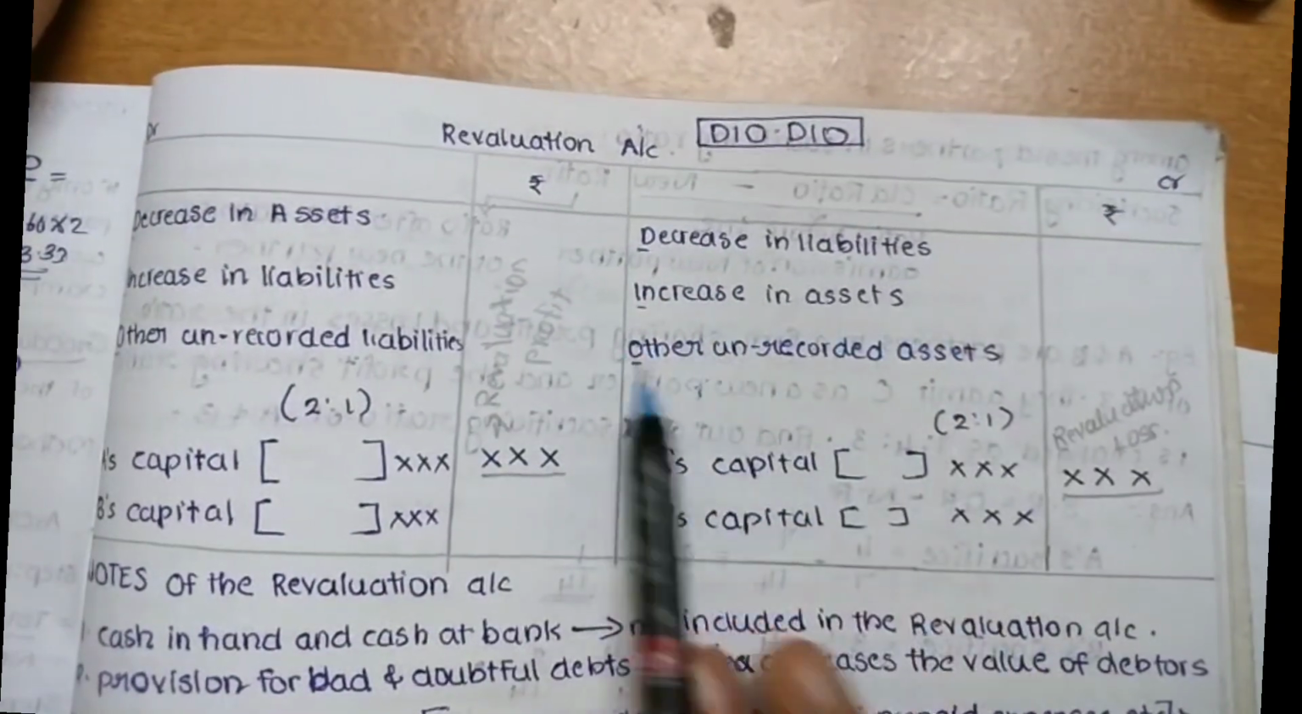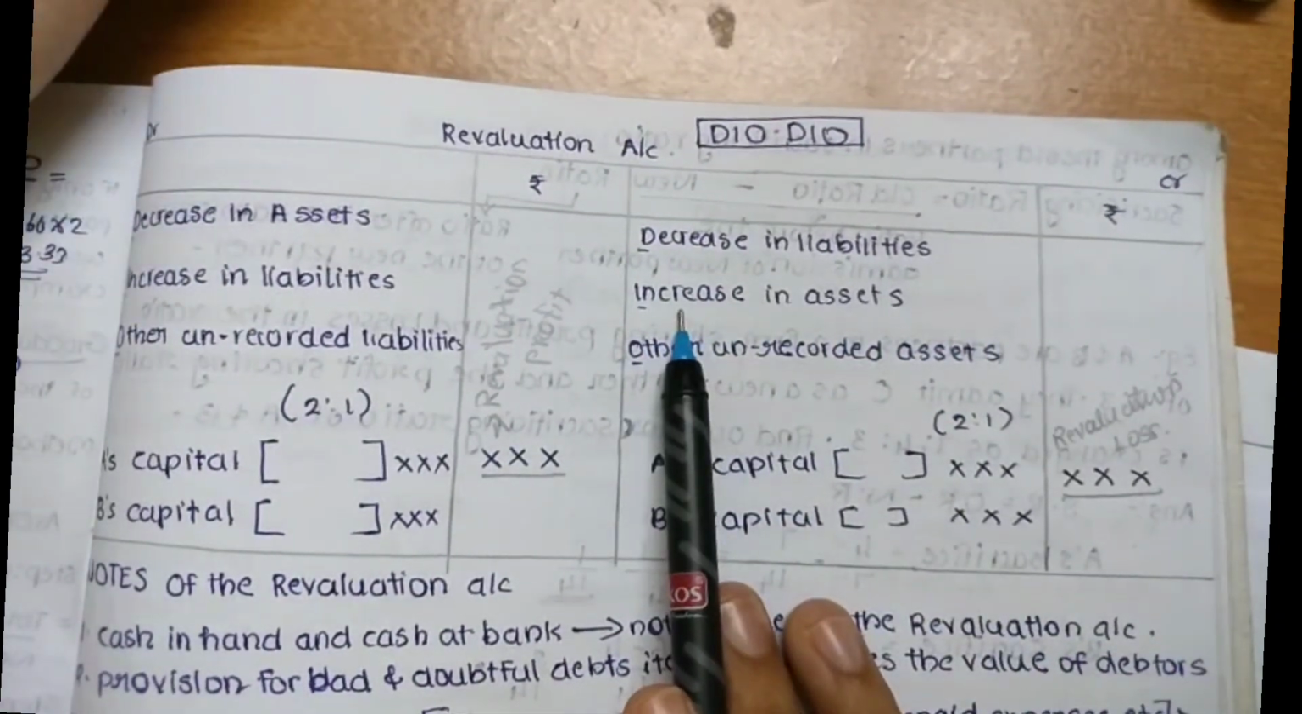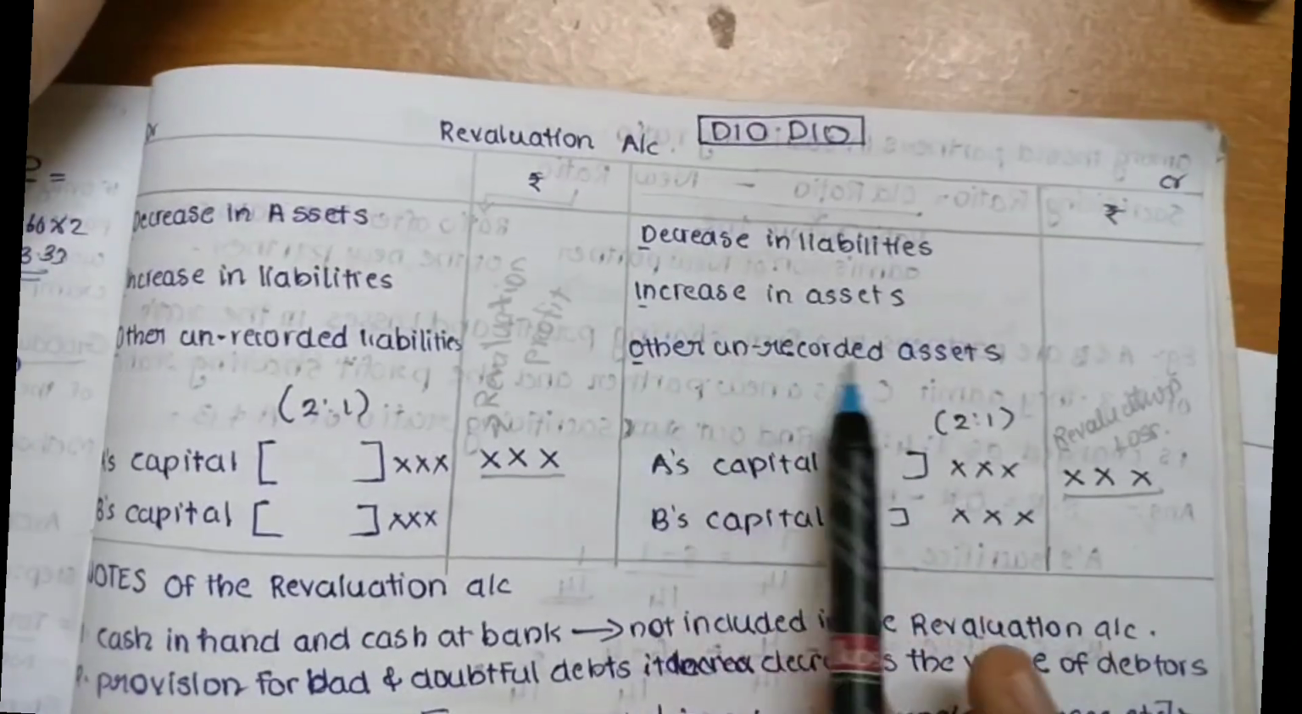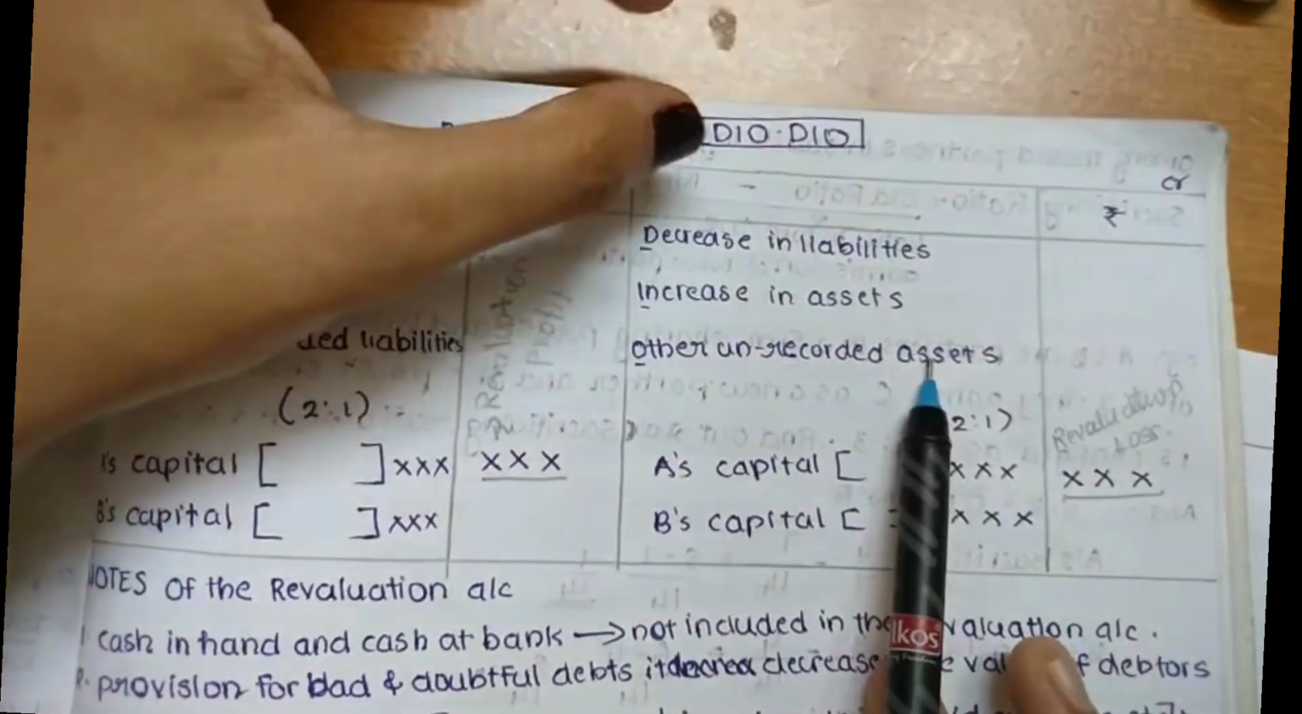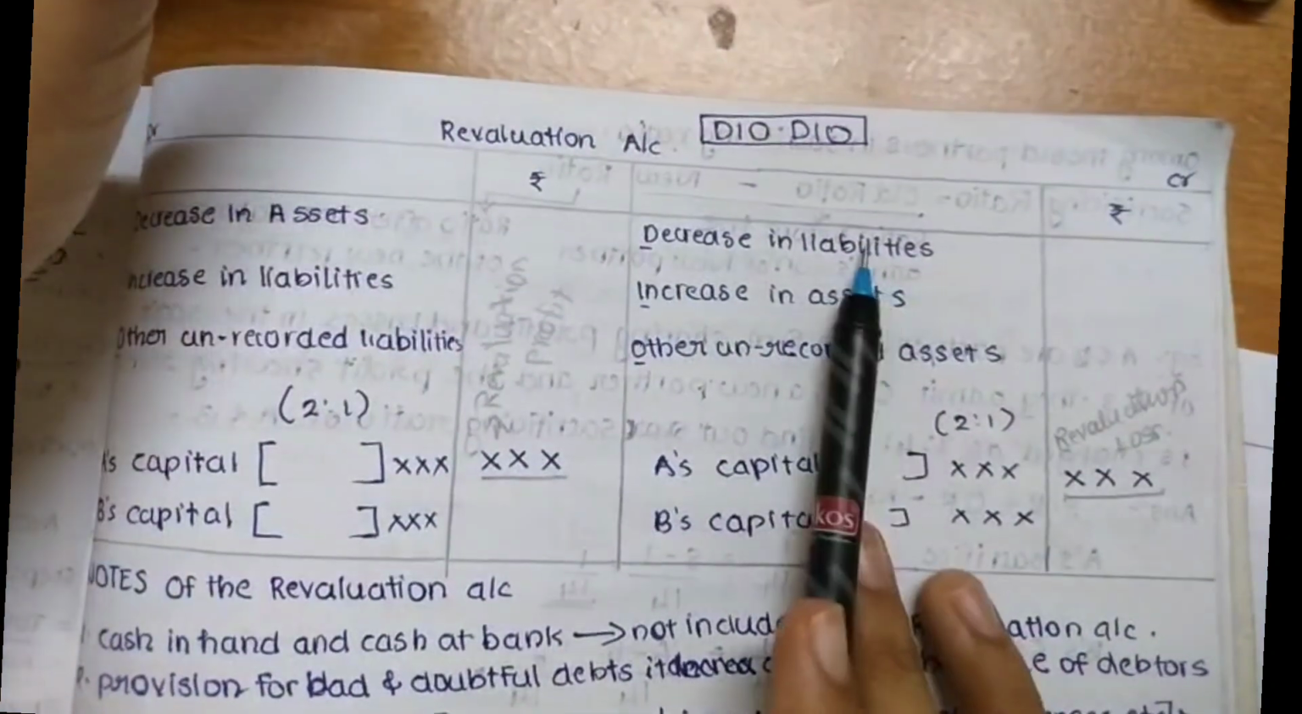Now there is another thing. MOP was an unrecorded asset, right? MOP was an asset, but we didn't record it, so we are now going to record. So once we are going to write the unrecorded assets, we are going to take that entire amount, not the difference amount like we took this one.